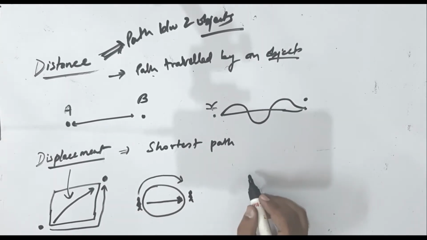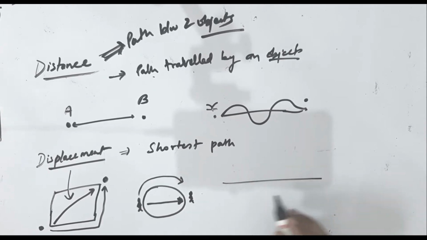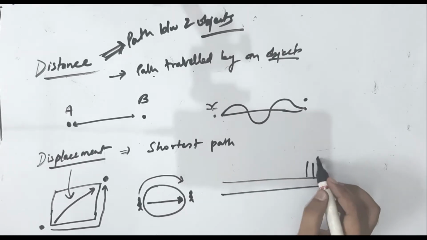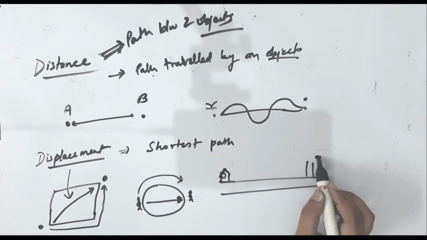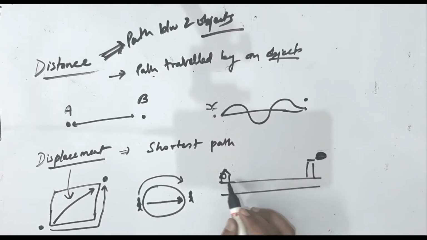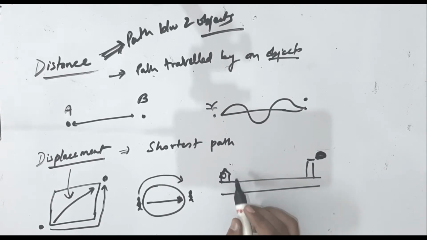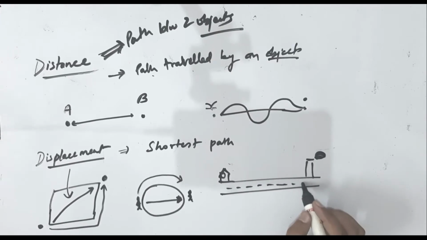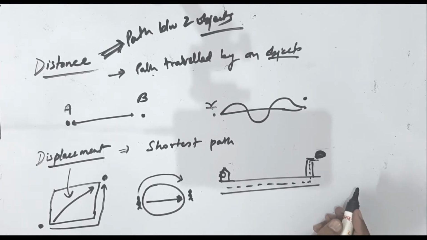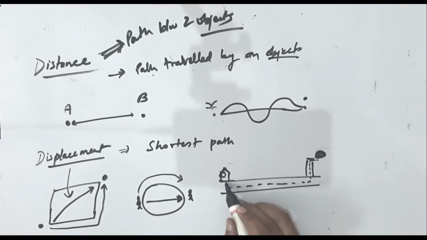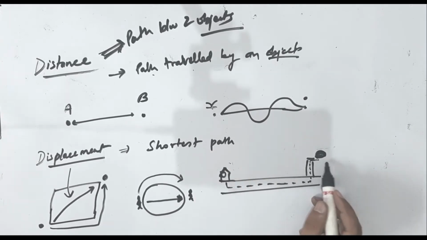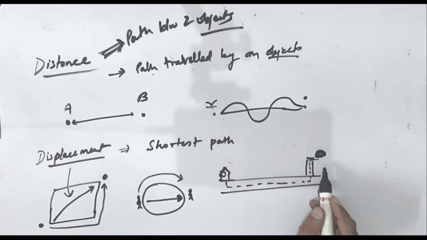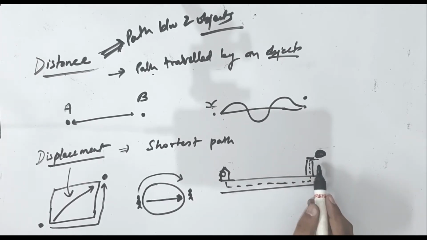Clear? Giving you another example, suppose this is your school and this is your house. If you have to go to your school, what will you do? You will take this path and you will turn left, then you will enter the school. So this is the best way to understand the path that you took. This path is known as distance. Whatever you have covered will be the amount of distance you covered between your house and the school.